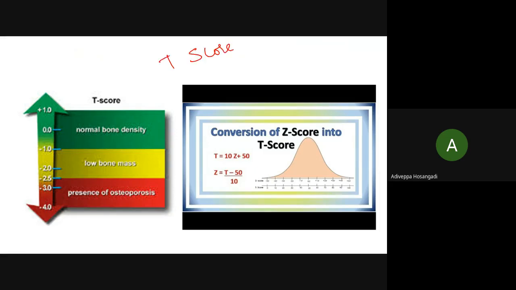You have to remember these two words, T score and Z score. WHO has defined what is osteoporosis. This is all minus.